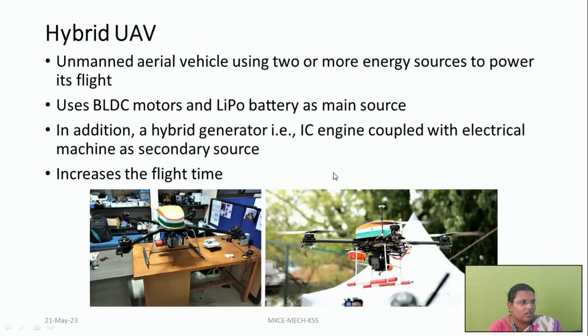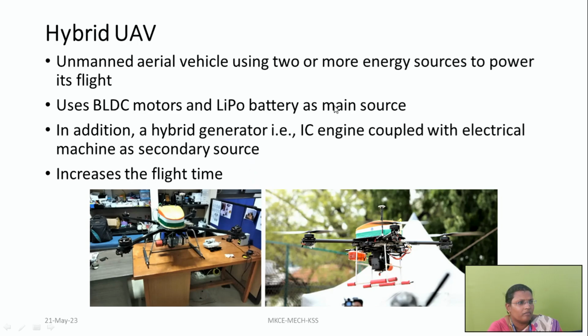So this is about the hybrid UAV. As the word implies, hybrid, it is the use of two power sources. Here one source is the lithium polymer battery, as I already mentioned, and the second one will be coupled with a hybrid generator and IC engine for secondary power generation.